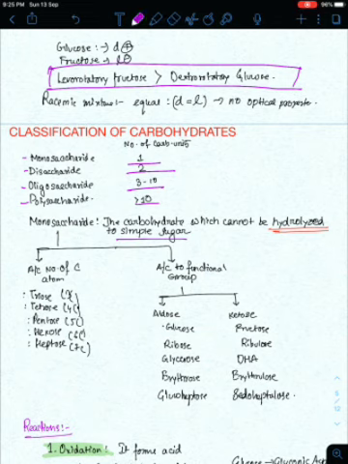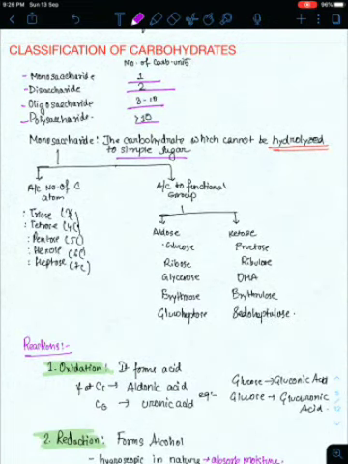So we can classify monosaccharides according to the number of carbon atoms. Don't confuse: monosaccharide means you have sugar equal to 1, but carbon can be many. You don't have carbon equal to 1. You have number of sugar equal to 1, but carbon equal to many. So according to number of carbon atoms, you can be triose, tetrose, pentose, hexose, heptose. Triose has 3 carbons, tetrose 4, pentose 5, hexose 6, heptose 7. And according to functional group, you can be aldose or ketose.